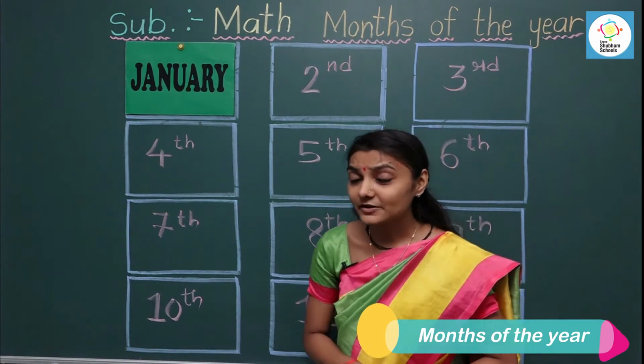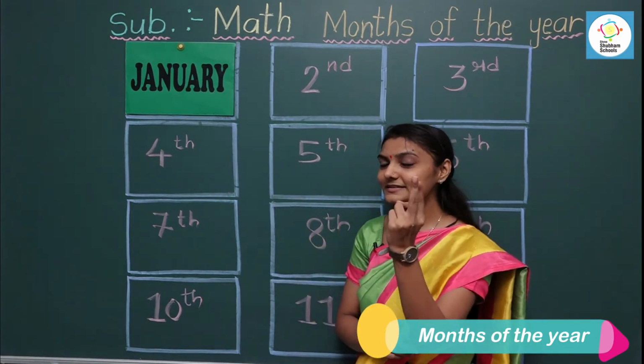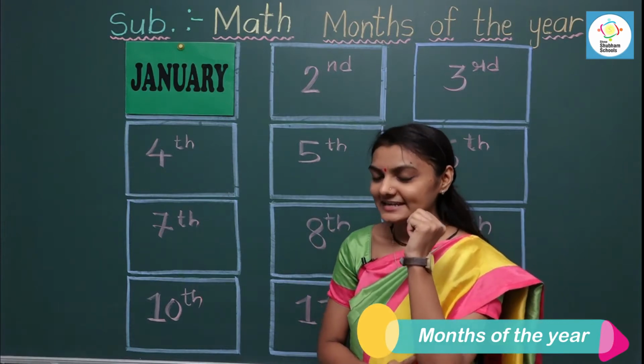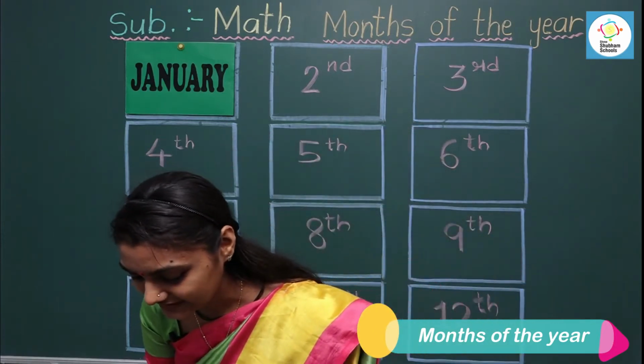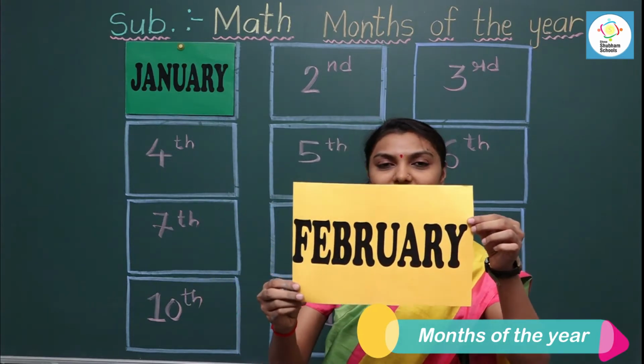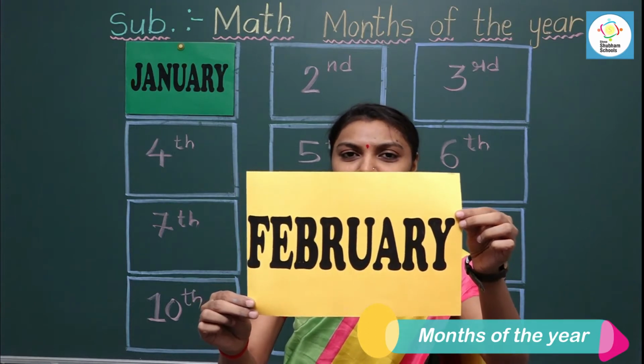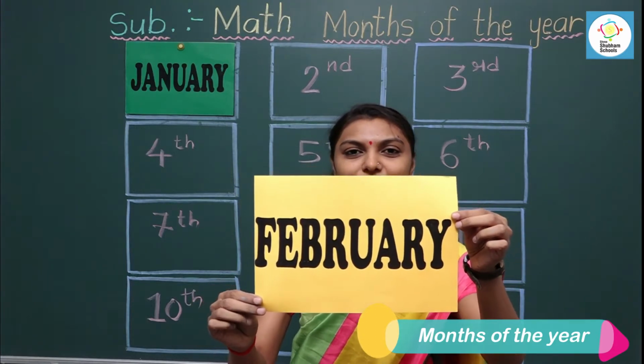Now can you tell me which month comes after January? Which is the second month of the year? Yes, the second month of the year is February. Let's read the spelling. February.